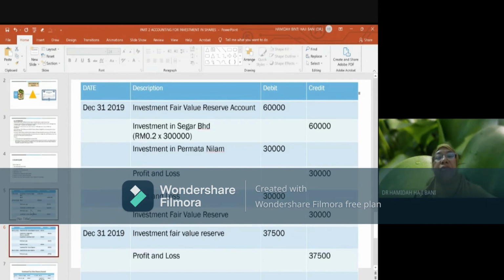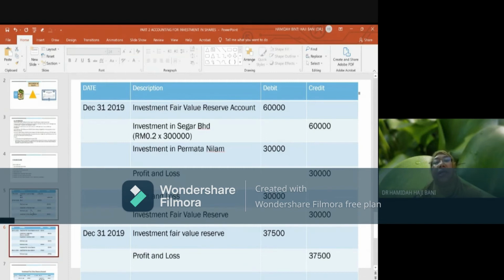Then you need to remeasure the shares, whether there are changes in the value as at the financial year end. Remeasurement will cause you to have a difference between the carrying amount and the fair value. If there is an increase in the fair value as compared to the carrying amount, then you have to recognize profit. If the fair value is lower than the carrying amount at the end of the period, you are supposed to recognize loss.